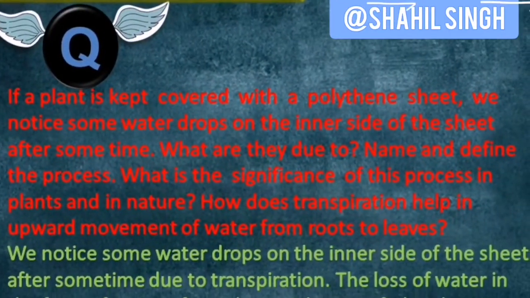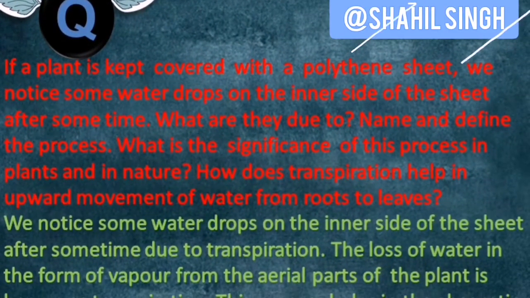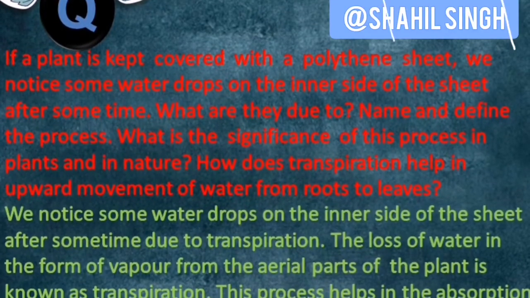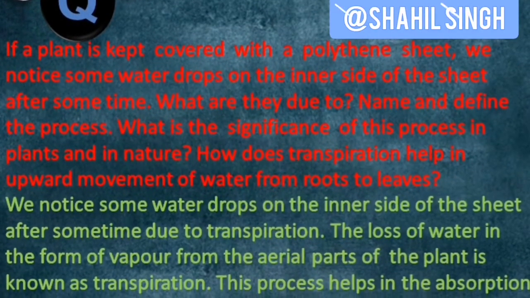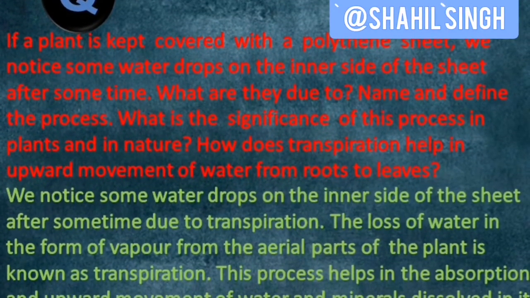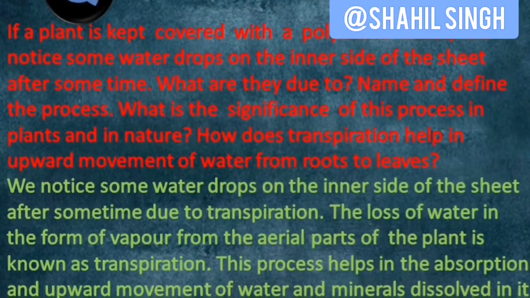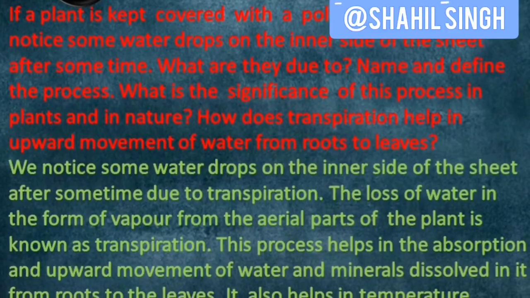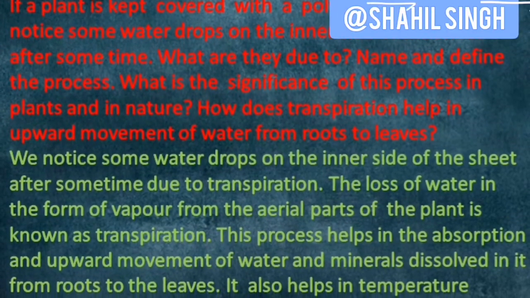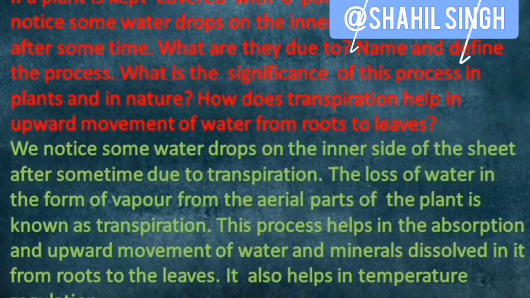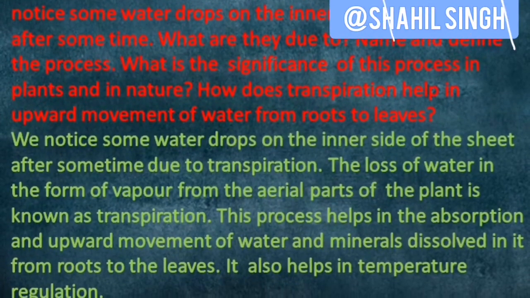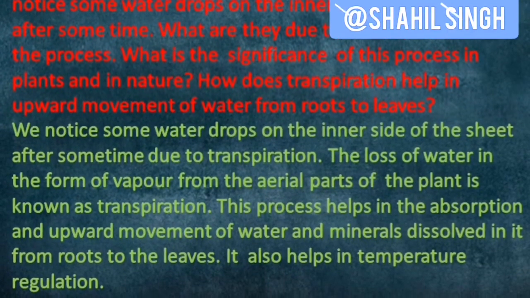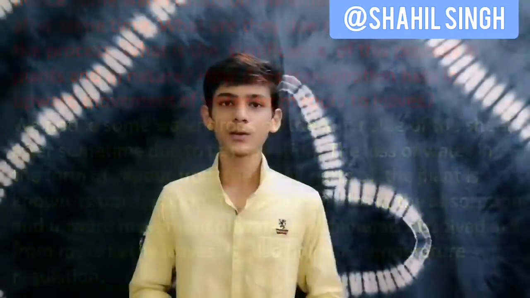So we notice some water drops on the inner side of the sheet after some time due to transpiration. The loss of water in the form of vapor from the aerial parts of the plant is known as transpiration. This process helps in the absorption and upward movement of water and minerals dissolved in it from roots to the leaves. It also helps in temperature regulation for the plant.